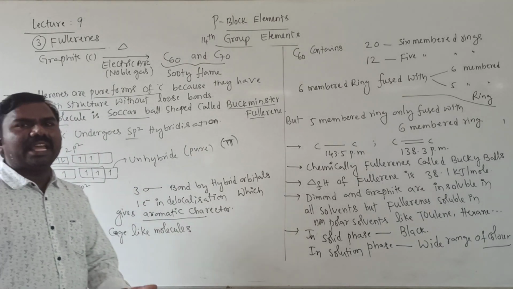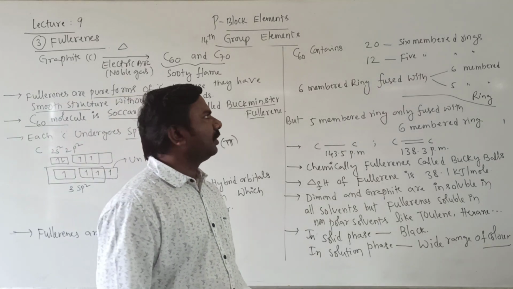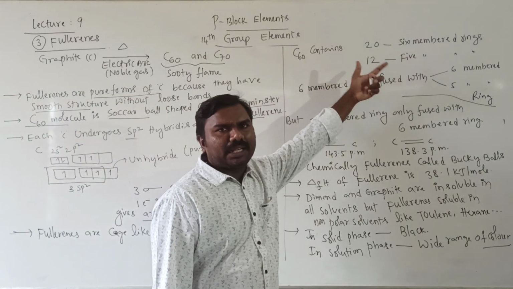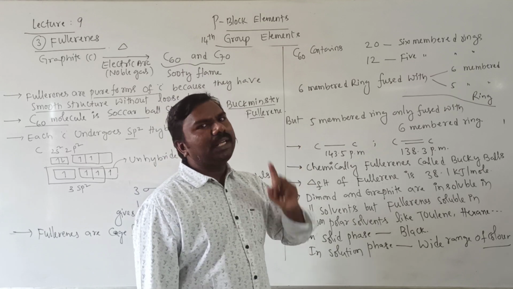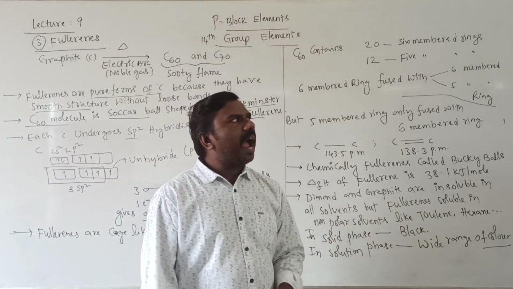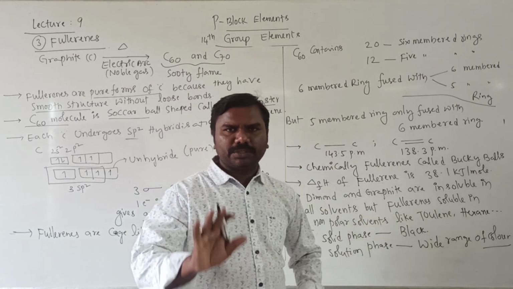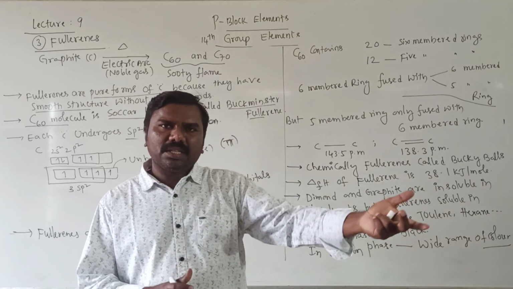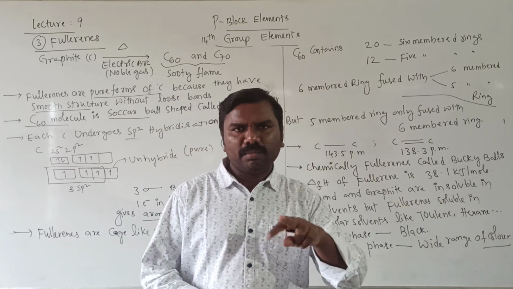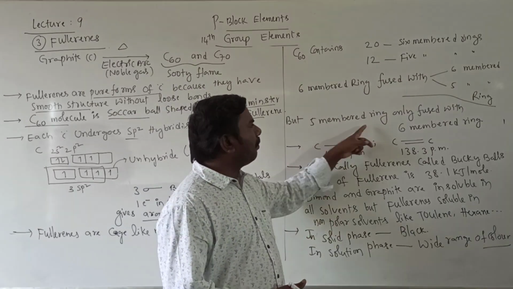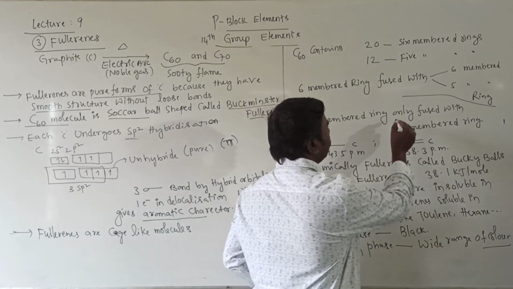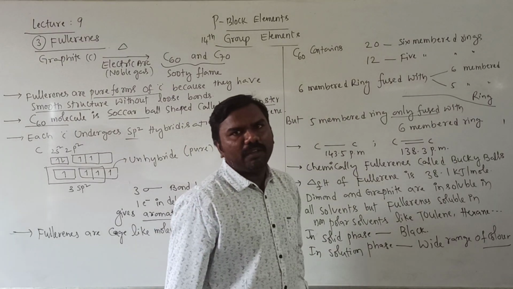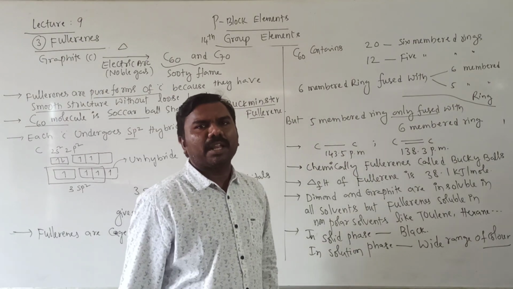Fullerenes are cage-like molecules with a big structure. C60 contains 20 six-member rings and 12 five-member rings. A 6-member ring can fuse with another 6-member ring and with a 5-member ring, both. But a 5-member ring is fused only with 6-member rings.